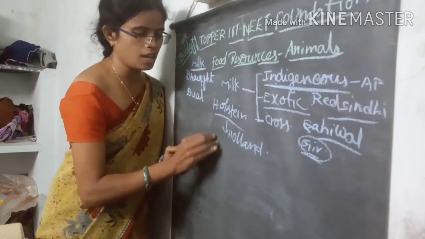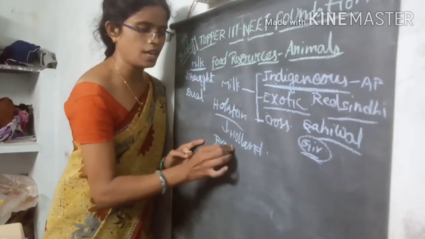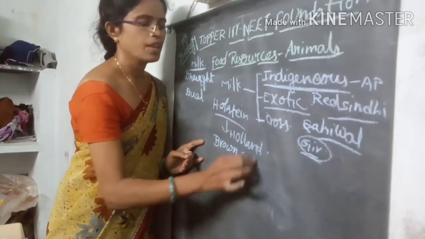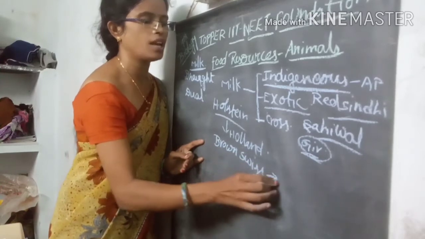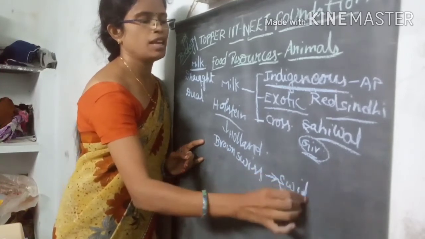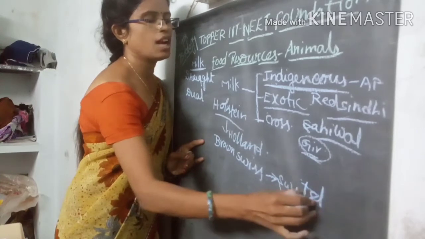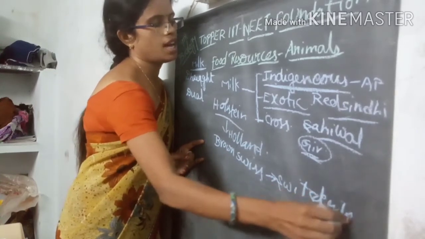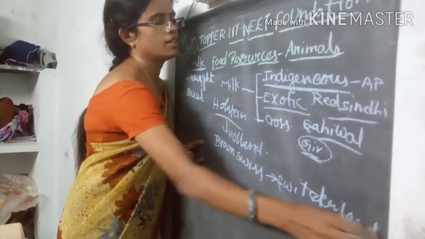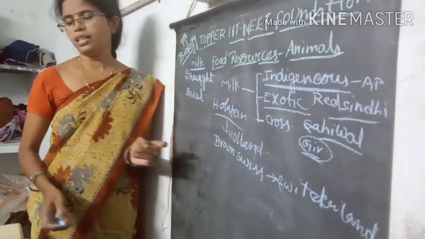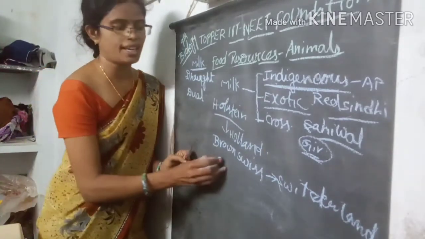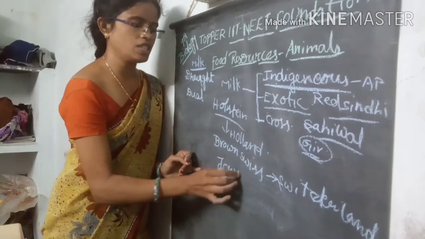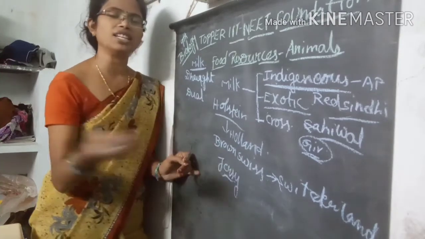Then coming to another important one, called the Brown Swiss variety. It is native to Switzerland, the breed mainly present in Switzerland. These are some of the common varieties. Another important one is the Jersey cow, which we commonly see in dairy farming.